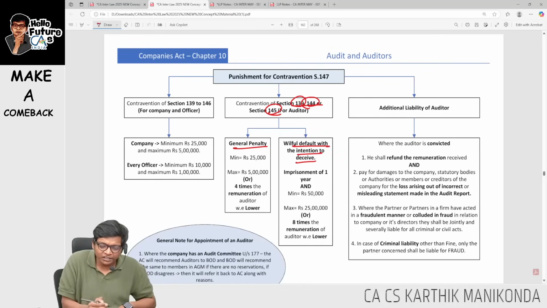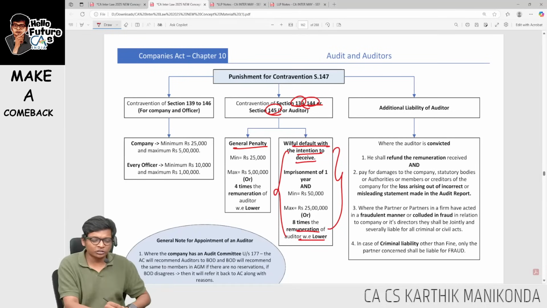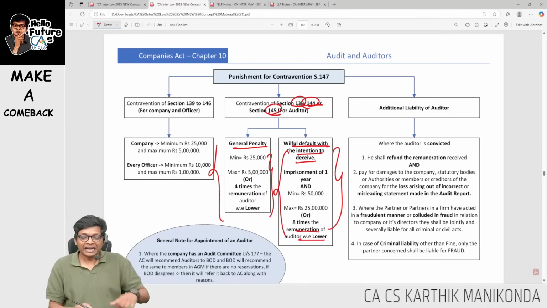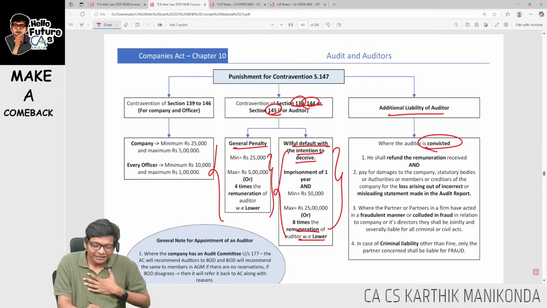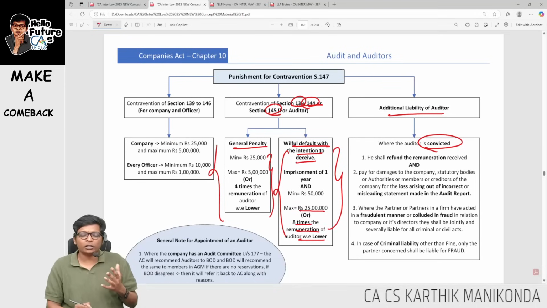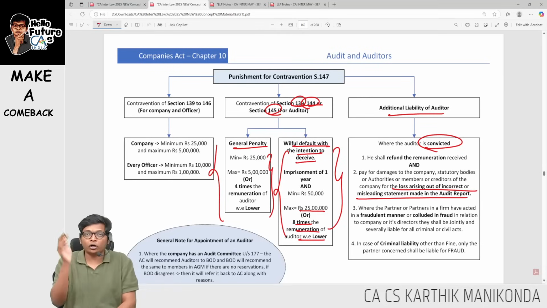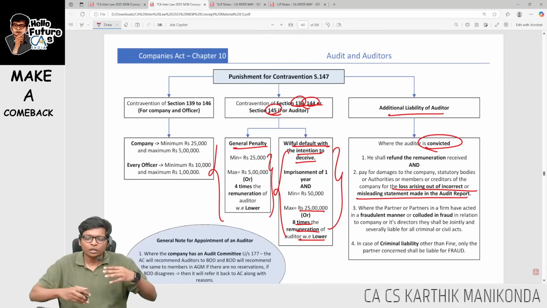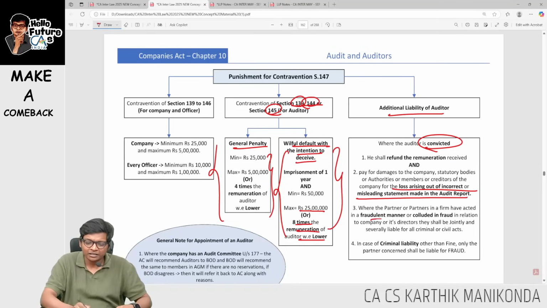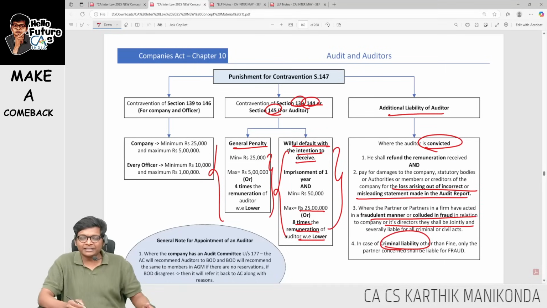With intention to default intentionally, then you have 8 times the remuneration of whichever. Just run through this penalty, guys, which is very, very important. Additional liability. If you are convicted, sir, only penalty, no, sir. Maximum 25 lakhs or 8 times the remuneration, whichever is lower, no, sir. Not just this, guys. Apart from this, what they are saying is, all the loss for all the concerned parties, you have to reimburse from your personal money. You have to reimburse and refund the remuneration. If it's fraud, you have personal unlimited liability. And criminal liability, you will be arrested.